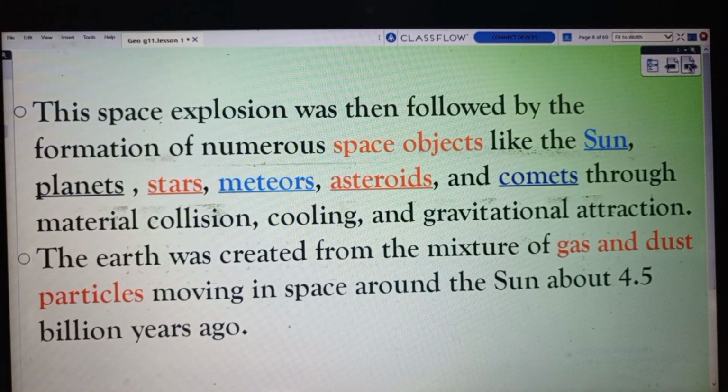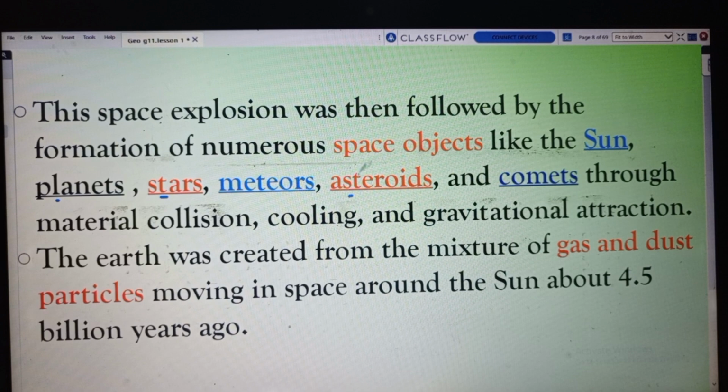This explosion was then followed by the formation of numerous space objects like the sun, planets, stars, meteors, asteroids, and comets.